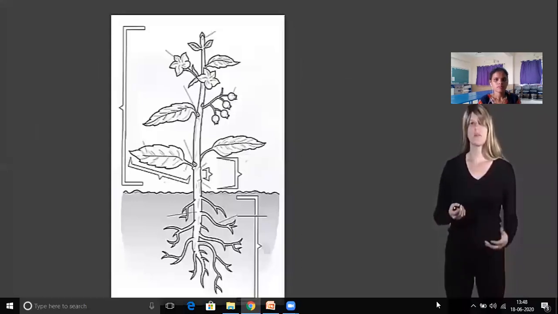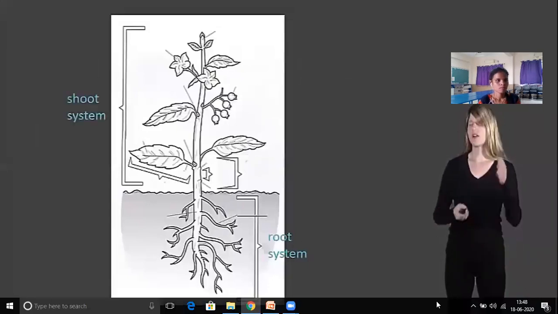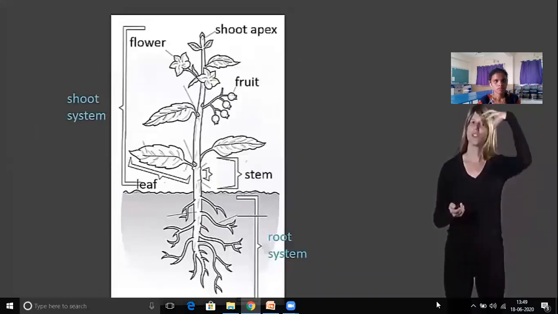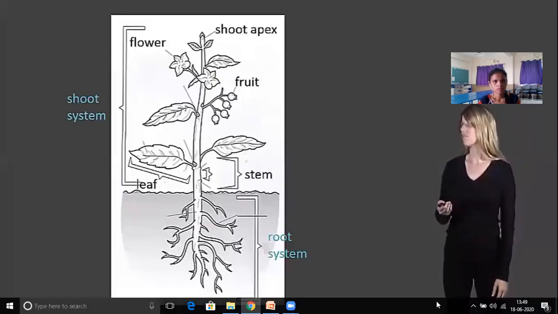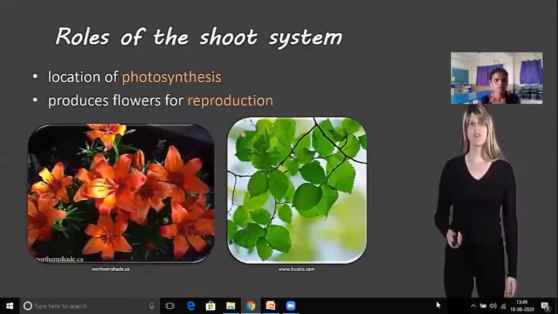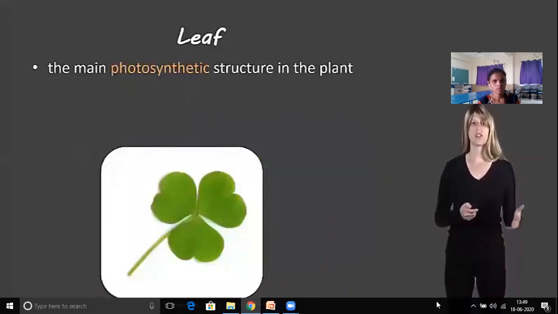Let's take a look at a plant. The part below the surface is the root system, and the part above the surface is called the shoot system. The shoot system has several parts: the leaf, the fruit, the flower, the stem, and the shoot apex, which is the very top where the plant is growing upwards. Its role is photosynthesis, particularly in the leaves, and producing flowers for reproduction.